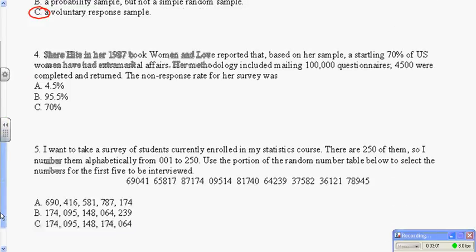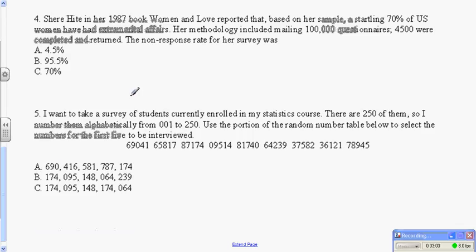Number 4, Shere Hite in her 1987 book Women in Love reported that, based on her sample, a startling 70% of U.S. women have an extramarital affair. Her methodology included mailing 100,000 questionnaires. 4,500 were completed and returned. The non-response rate of her survey was what?